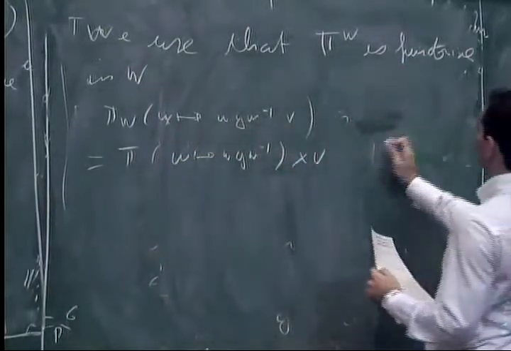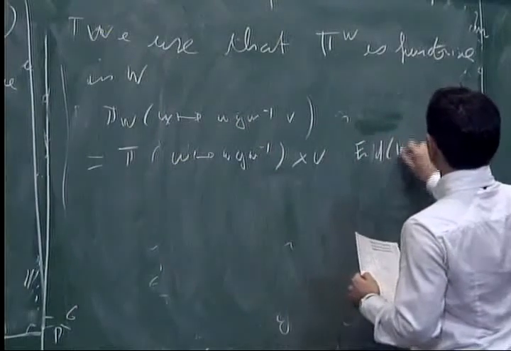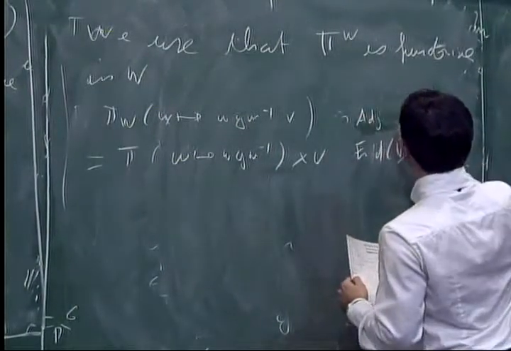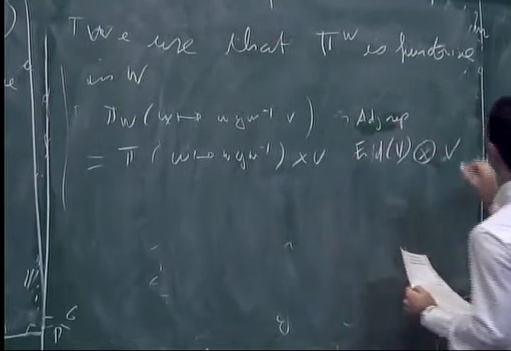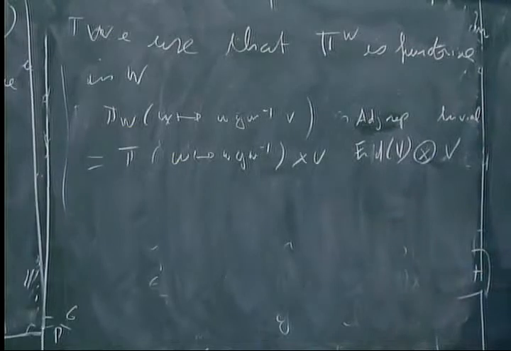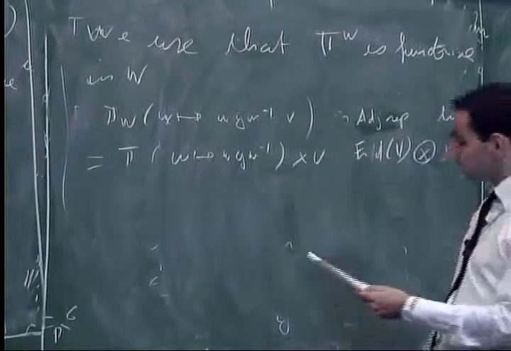Here I'm working in endomorphisms of V tensored by V, with the adjoint representation, and here the trivial. So this comes from functoriality.